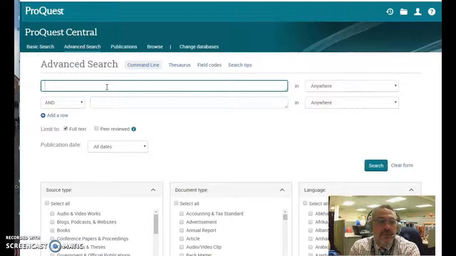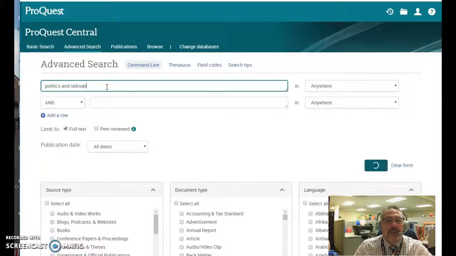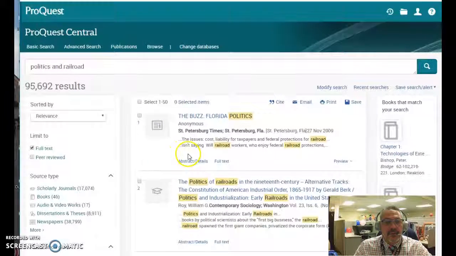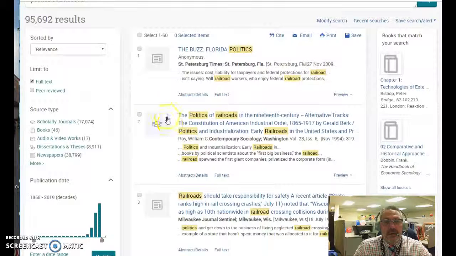So we're looking at politics and railroad. It'll show you some of the articles and different magazines, things like that. You can tell if it's a scholarly article or dissertation, or if it's just a story, whatever it might be.